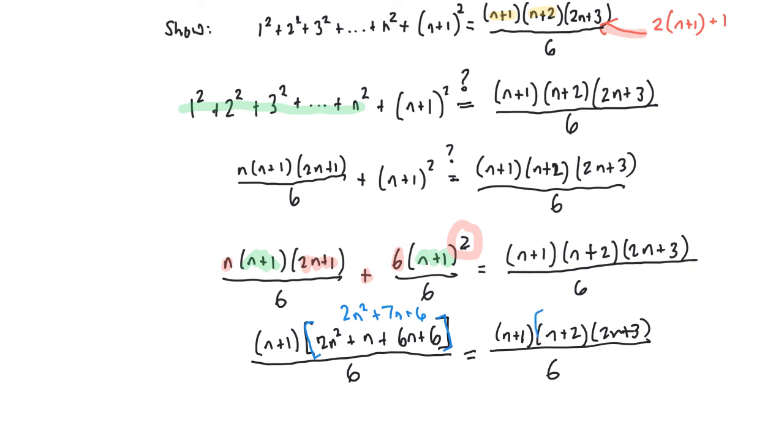Well, you'll get n plus 2 times 2n plus 3. And thus, we can write our conclusion. Therefore, the statement, meaning the sum of the first n squares is equal to n times n plus 1 times 2n plus 1 over 6, is in fact true for every natural number.